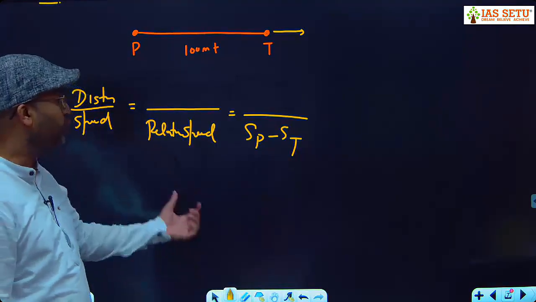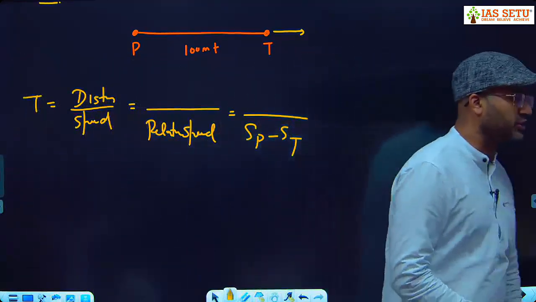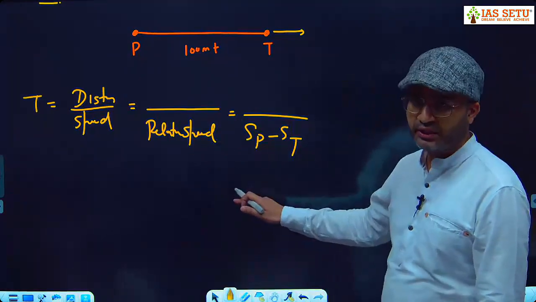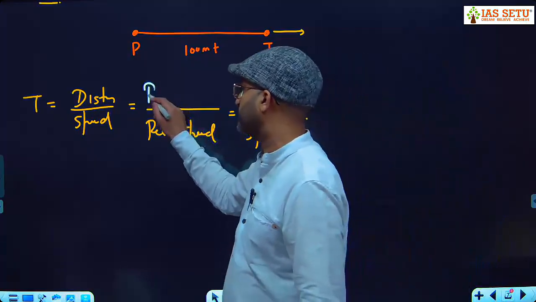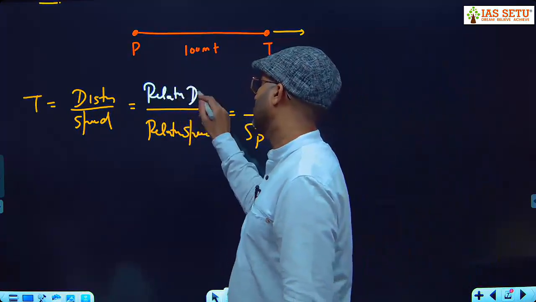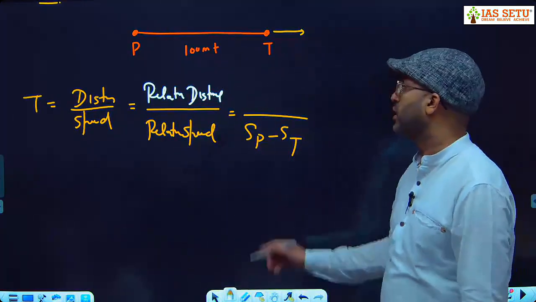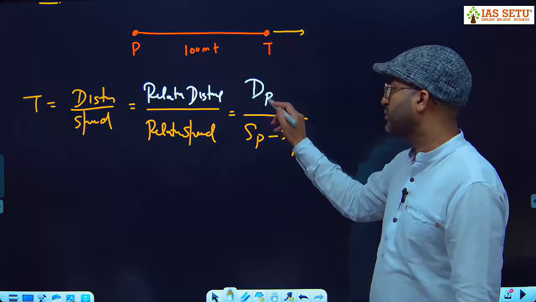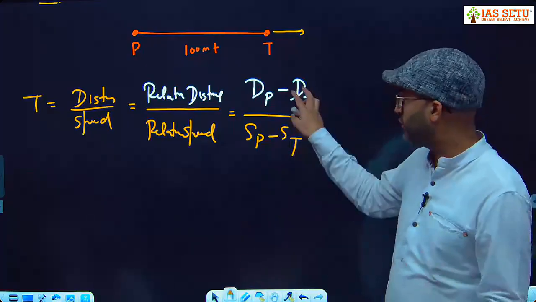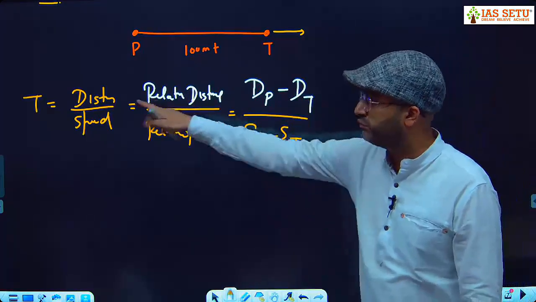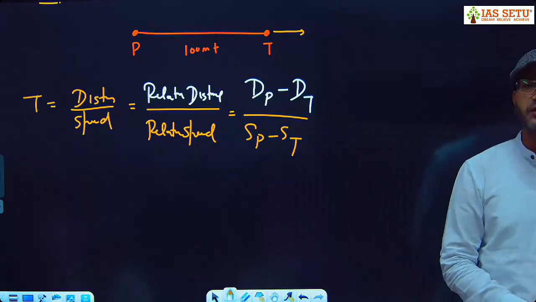Okay, I give a shortcut for this type of question. Here in this chasing question, time is equal to distance upon speed. Speed is relative speed, and distance is also relative distance. And what is relative distance here? Distance traveled by policeman minus distance traveled by thief. The difference of the distance divided by the difference of the speed gives the time.